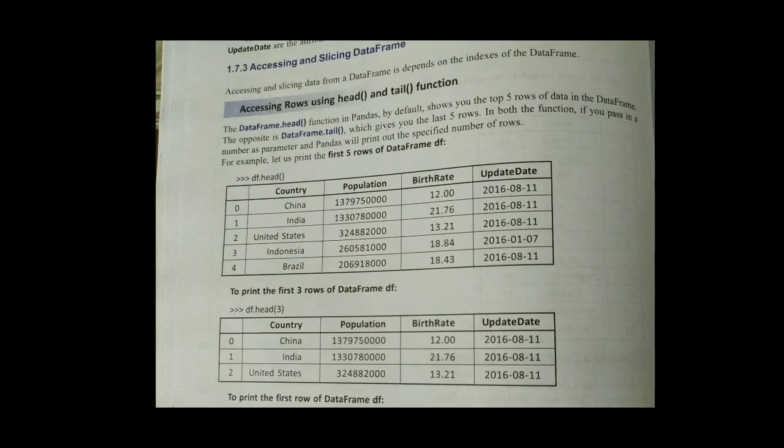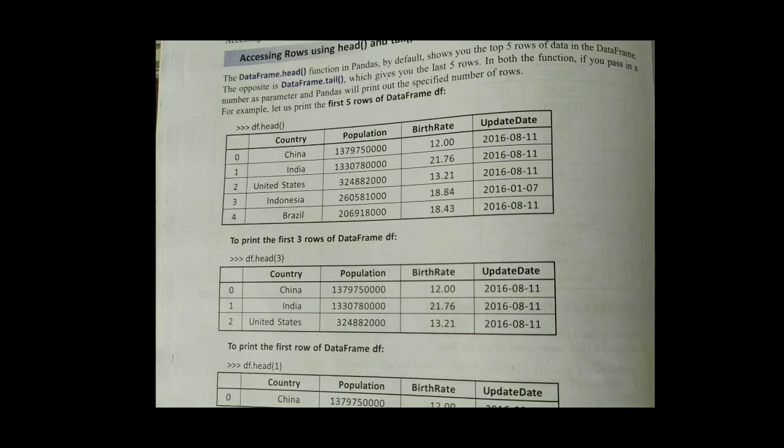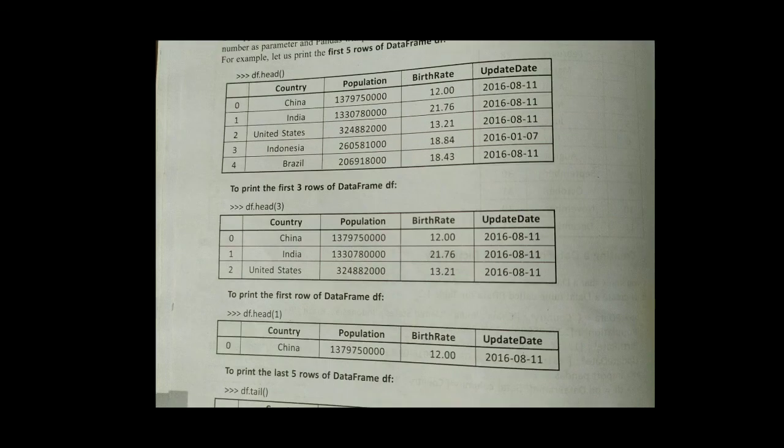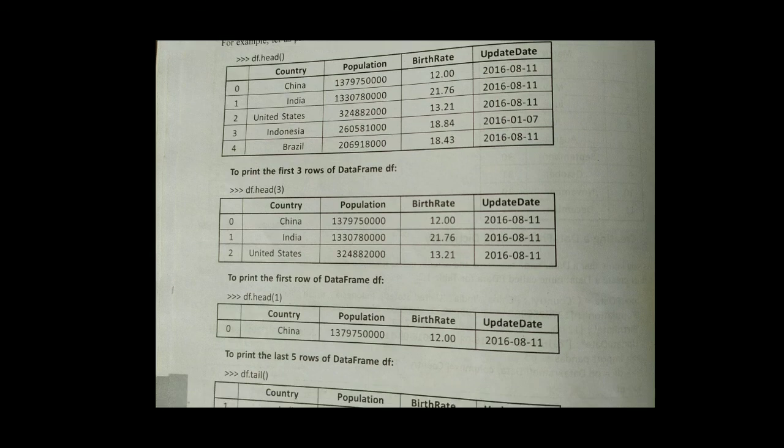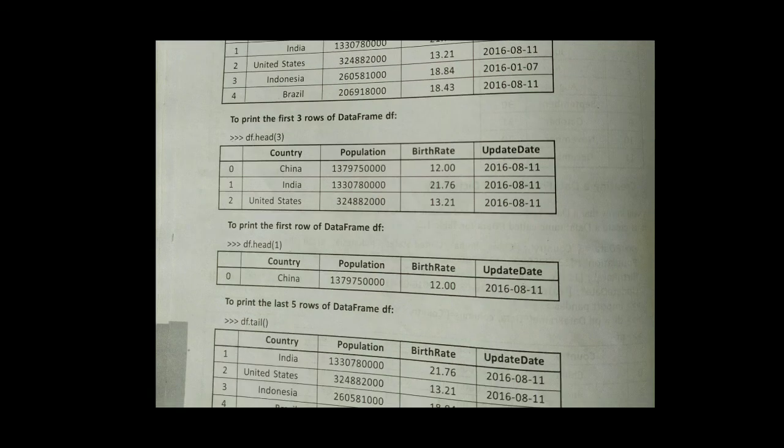Then the next one, accessing and slicing data frame. Same as with a series, we write code for accessing and displaying values. Here you can see df.head. We have seen s.head, where s was a series. When you write df.head, it will display the first 5 elements. When you write df.head(3), it will display the first 3 elements. When you write df.head(1), it will display 1 element.